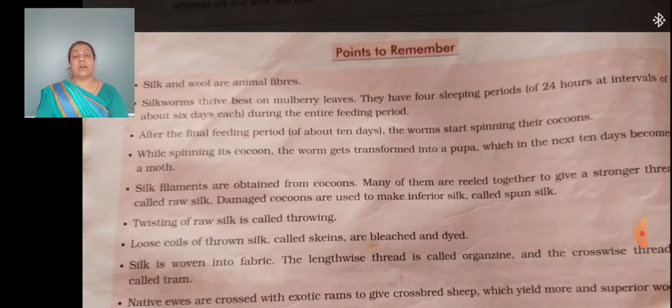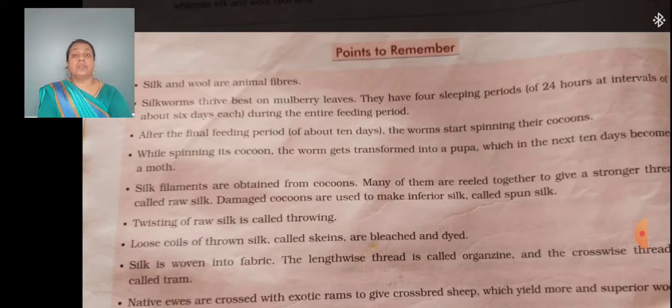The silk filaments are obtained from the cocoon. There are mainly 2 types of silk, raw silk and spun silk. Spun silk is obtained from the damaged cocoon, and the thread which is reeled is called raw silk. That is all about silk and how it is obtained.